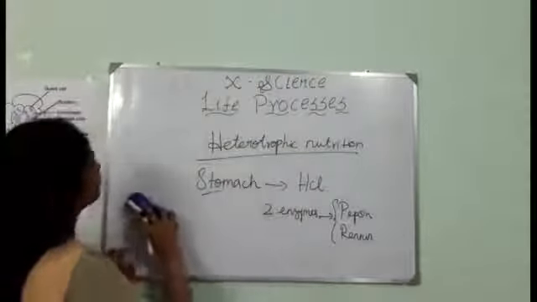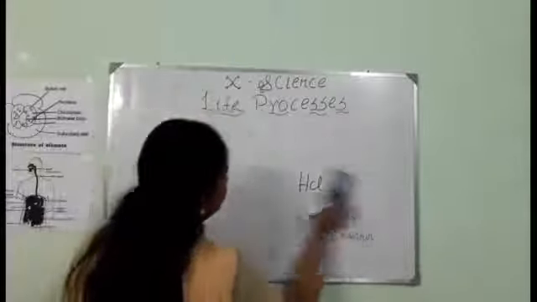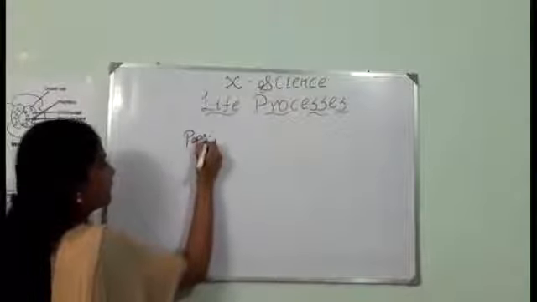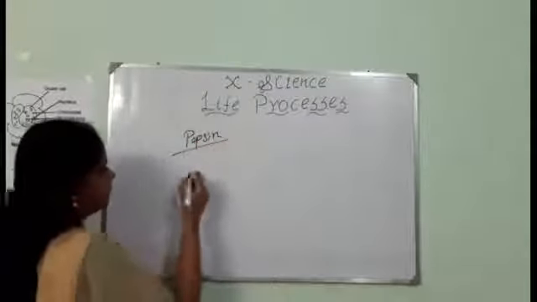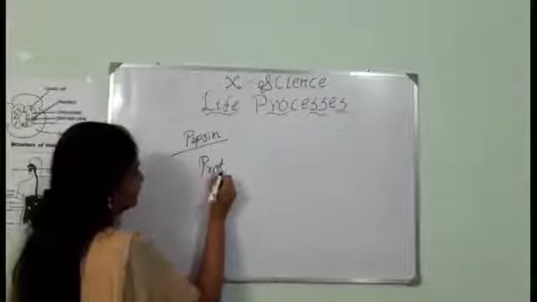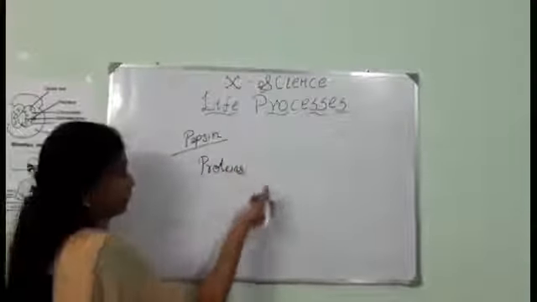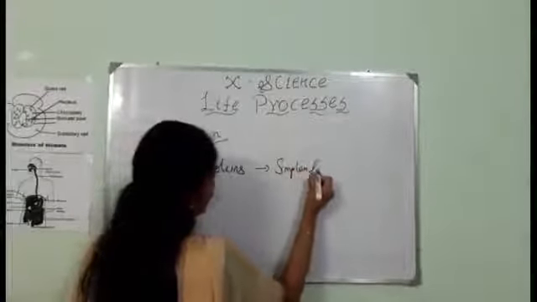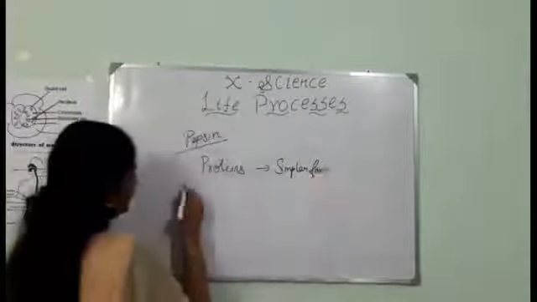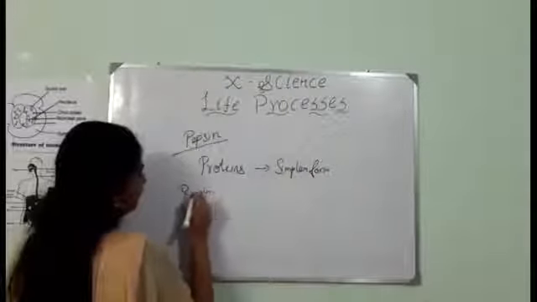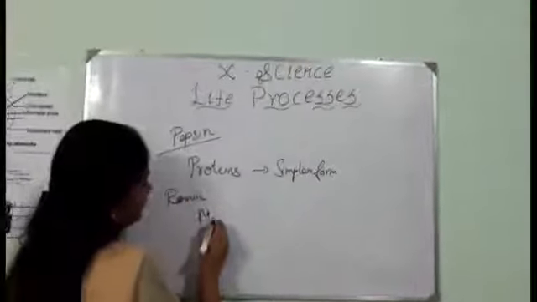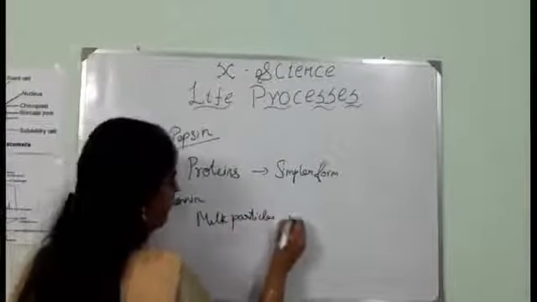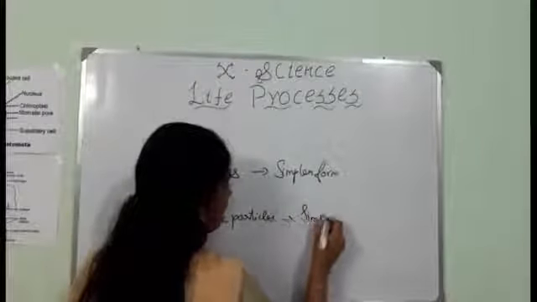This pepsin breaks down proteins into a simpler form, whereas renin breaks down milk particles into a simpler form.